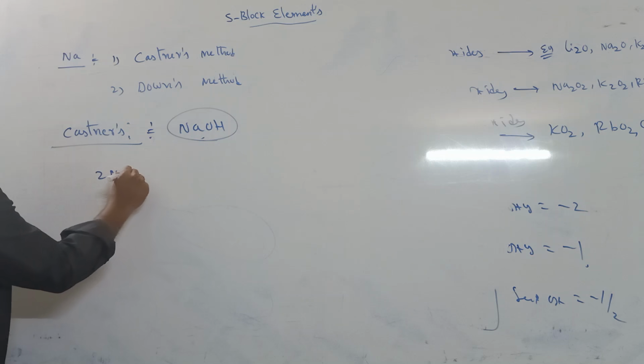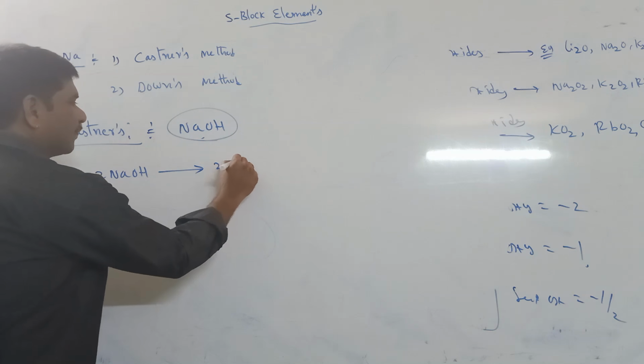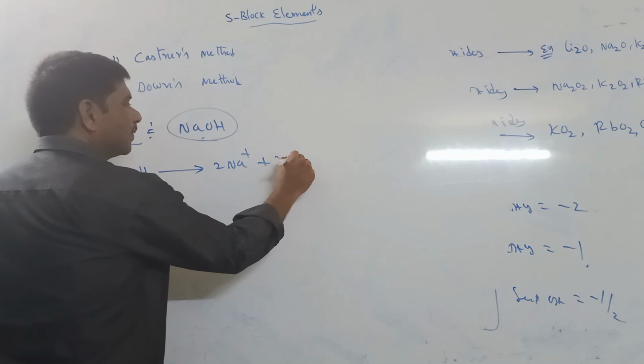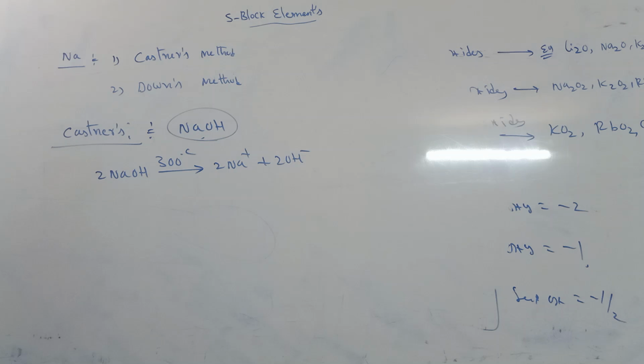When NaOH undergoes electrolysis, it forms 2Na plus and 2OH minus at nearly 300 centigrade.